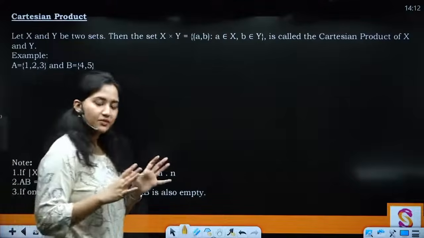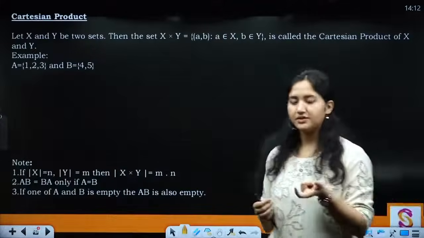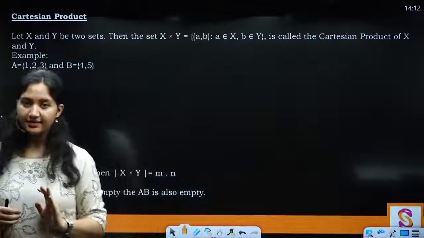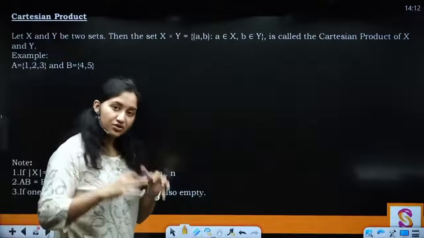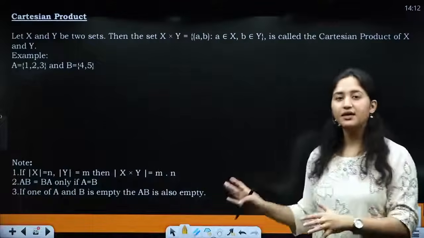Now you are understanding what is happening. पहले आपने ordered pair पढ़ा. Ordered pair is just one element, जिसमें you have taken one element from the first set and second element from the second set. Right? Now you are taking the collection of all the possible ordered pairs in two sets. Clear? That is known as your Cartesian product.